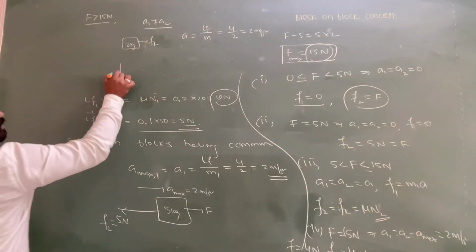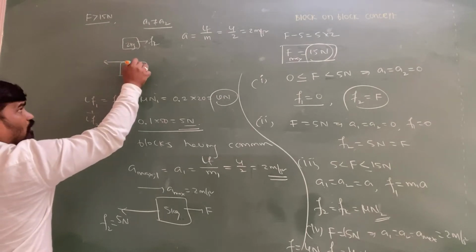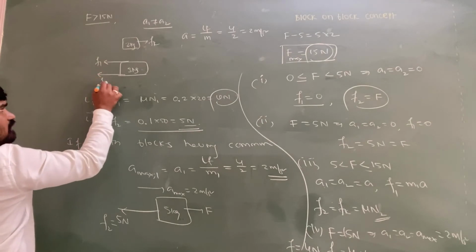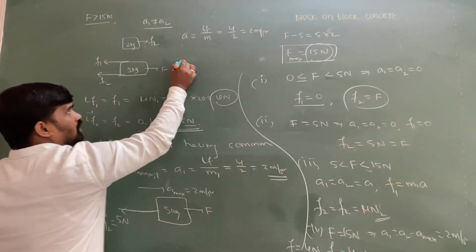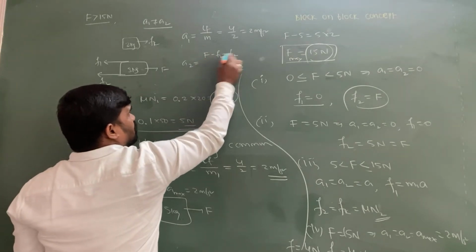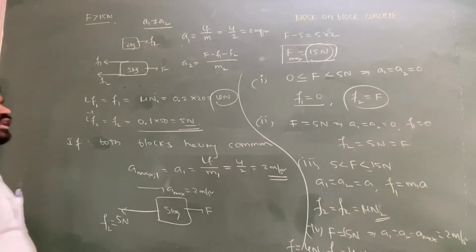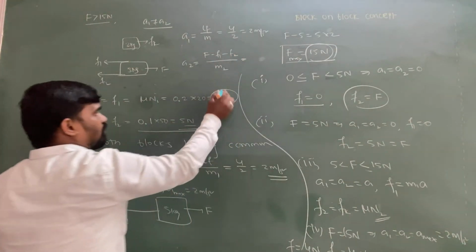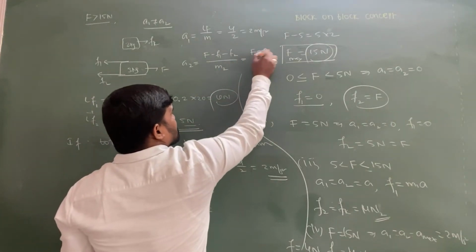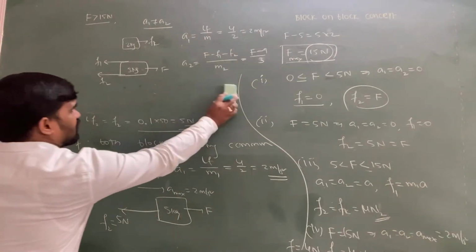Upon the lower block, beta, the lower block mass is 3 kg, sir. On the lower block there is a friction due to this 2 kg block. This is F1, this is F2, and this is the applied force here. So now the acceleration of the lower block is equal to F minus F1 minus F2 by 3, we can write, sir. This is the calculation of the acceleration. And this F1 value is 4 Newton, F2 value is 5 Newton. So F minus 9 by 3, we can write that. So both the particles are having different acceleration.